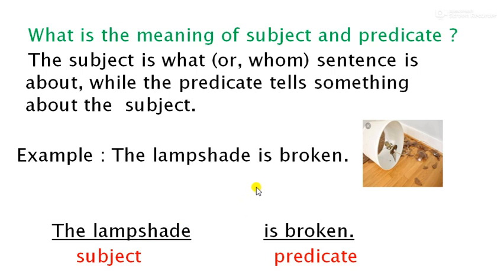The lampshade is broken. I divided the sentence into two parts, subject and predicate. Here which one is the subject? The lampshade is the subject, then the rest is predicate.